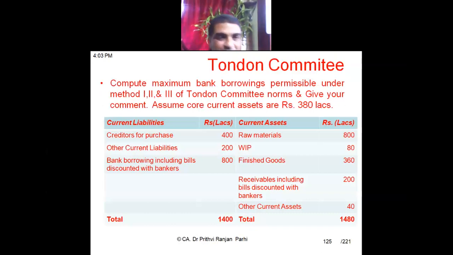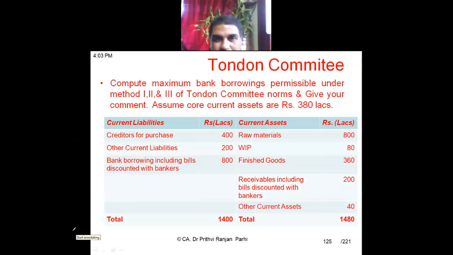Just some of you please read this example. Compute the maximum bank borrowing permissible under method 1, method 2, and method 3 of Tandon Committee norms and give your comment.